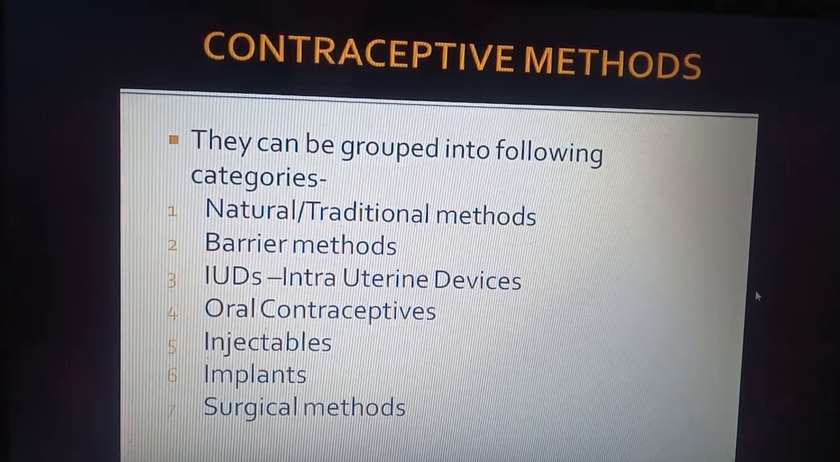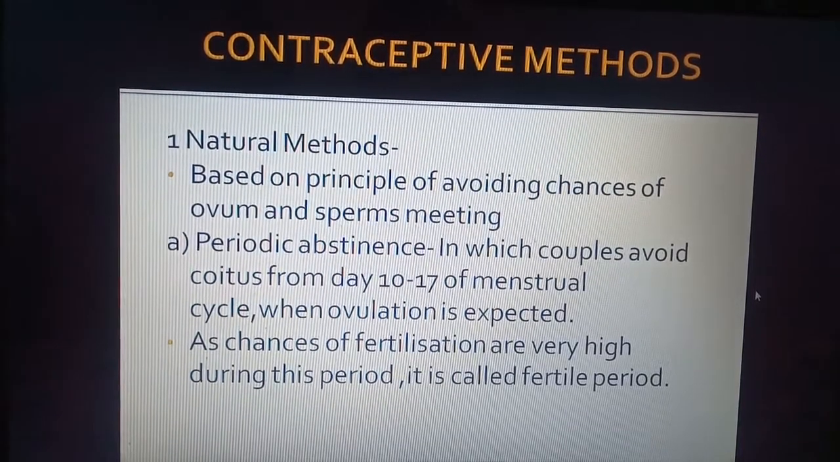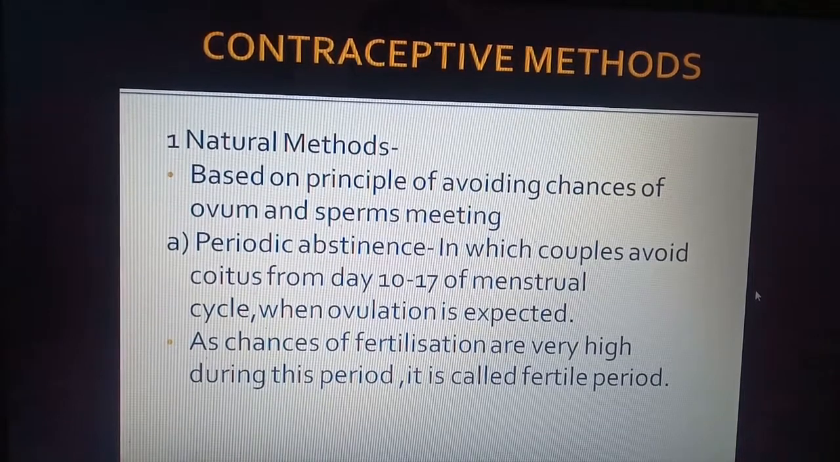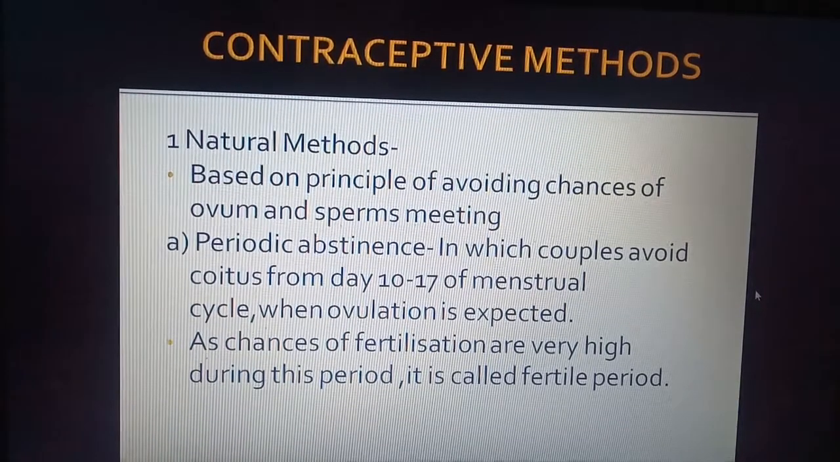The first is the natural method. It is based on the principle of avoiding chances of ovum and sperm meeting. So we avoid the probability of sperm and ovum meeting. It means that one of them should not be present during coitus.